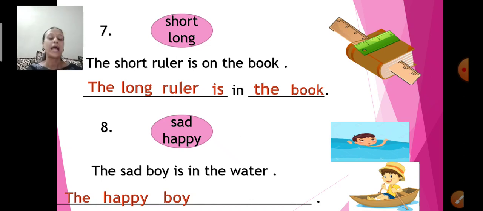How are you going to write? The happy boy then is. Next to is, in. Then the. And finally you are going to write boat. The happy boy is in the boat. So opposite of sad is happy.